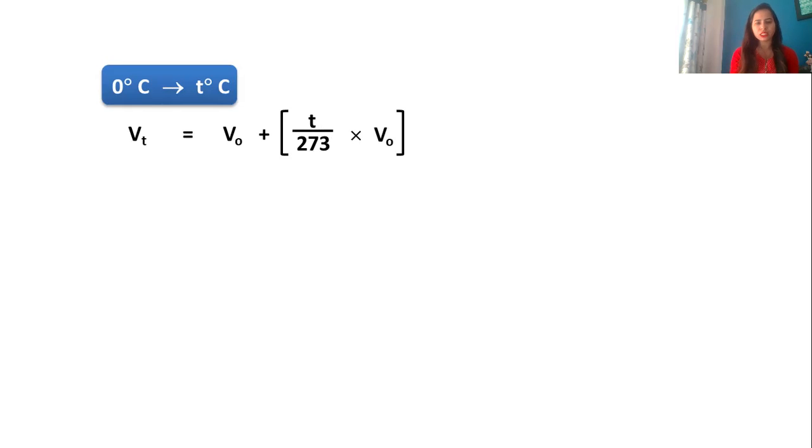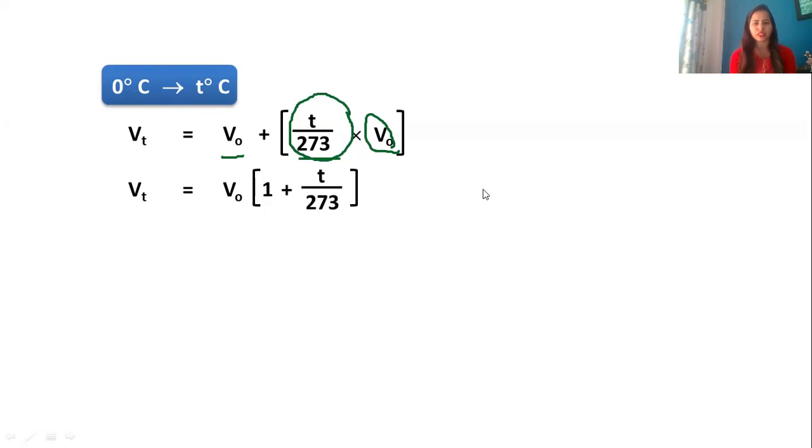Now, moving ahead, as I said, V0 and V0, both of them are common. So I can write Vt is equal to V0. From the first term, I have already taken V0, so what will be left? Only 1. And from this term, I have taken this V0, so what is left is only this much: 1 plus T upon 273. Now, if I cross multiply this, what I get is Vt is equal to V0 into 273 plus T degrees Celsius upon 273.